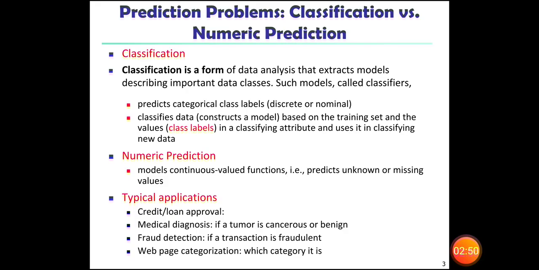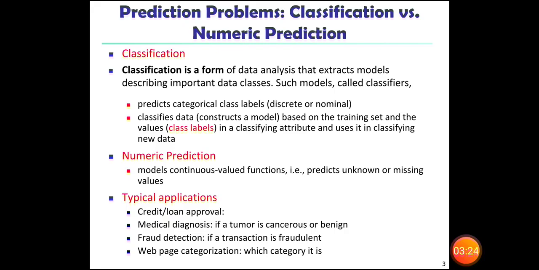Second, medical diagnosis. When you do medical data analysis, we will come to a conclusion whether it is in the beginning stage or serious stage. And then fraud detection. When you do any transaction, there may be a fraudulent transaction. To identify fraud, like in credit card or bank transactions, this classification method will help you to find the fraud.